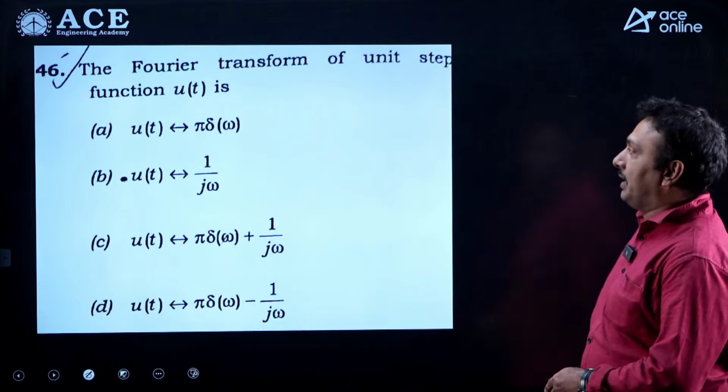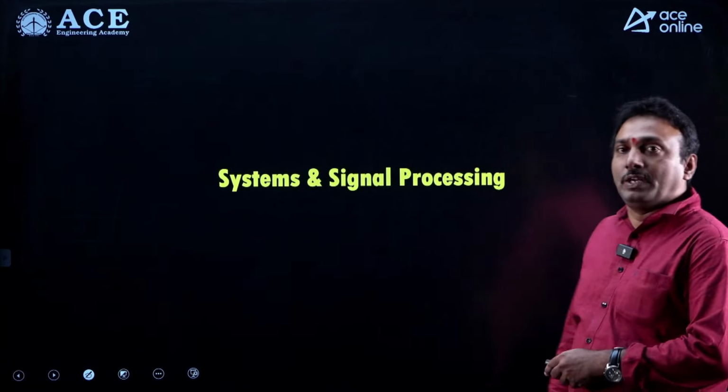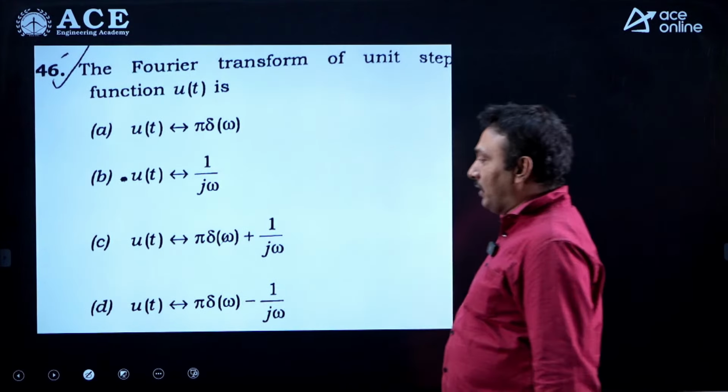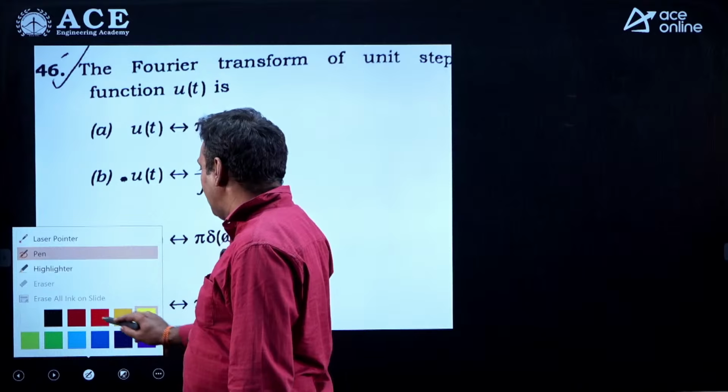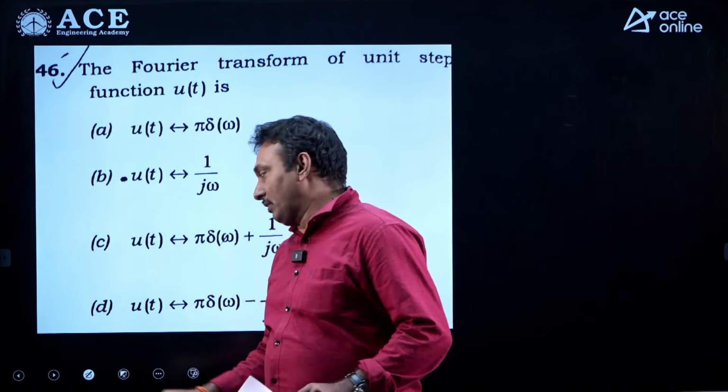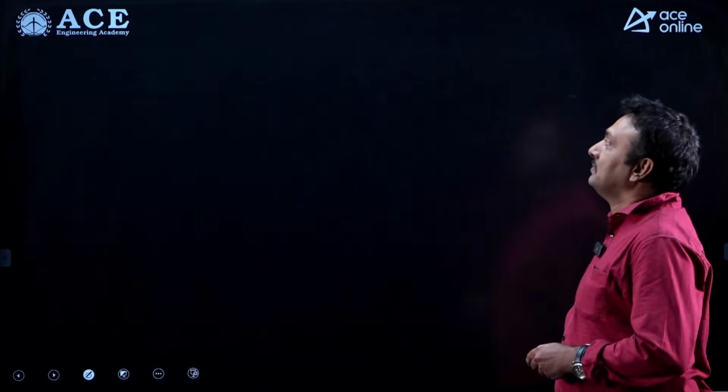From signals we got around 14 to 15 questions for electrical this year. Let us see. This is a straightforward formula. What is the Fourier transform of step function? 1 by j omega plus pi into delta omega. Straightforward. No logic in the question.